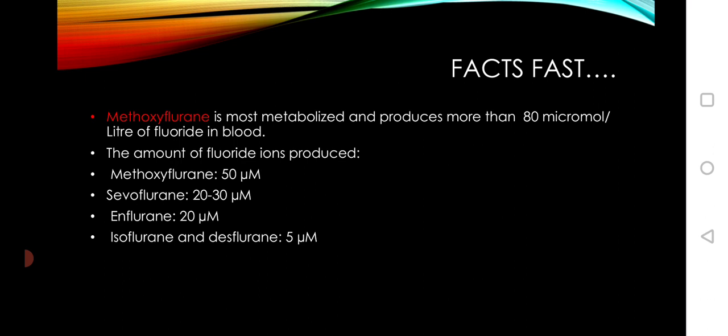Methoxyflurane is mostly metabolized and produces more than 80 micromole per liter of fluoride in blood. The amount of fluoride ions produced by the others: methoxyflurane 50 micromole, sevoflurane 20 to 30 micromole, enflurane 20 micromole, isoflurane and desflurane 5.